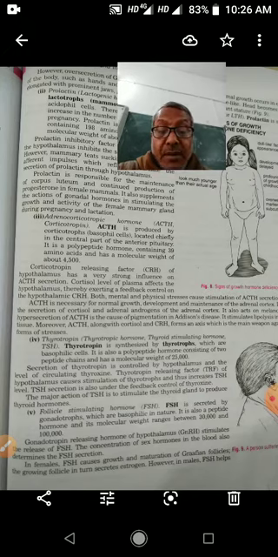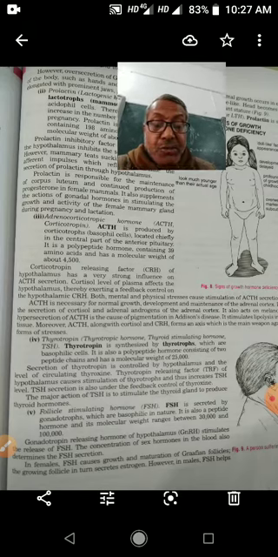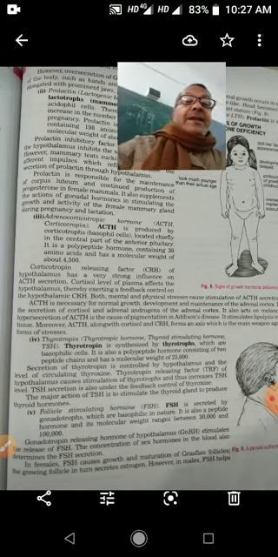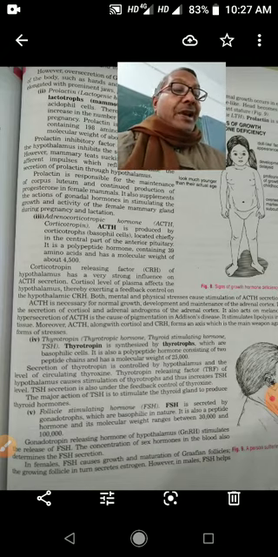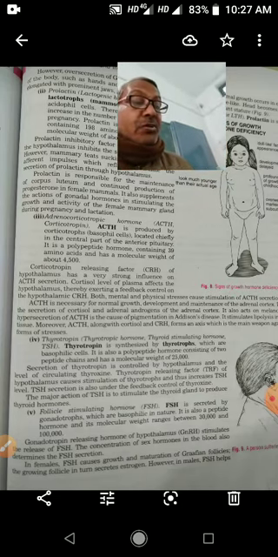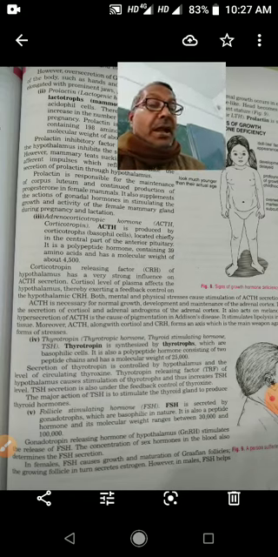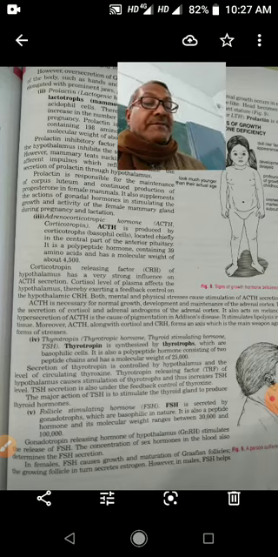Next is thyrotropin, that is thyroid stimulating hormone. This hormone stimulates the thyroid gland for the secretion of thyroxine. But secretion of thyroid stimulating hormone is controlled by TRF, thyrotropin releasing factor of hypothalamus.